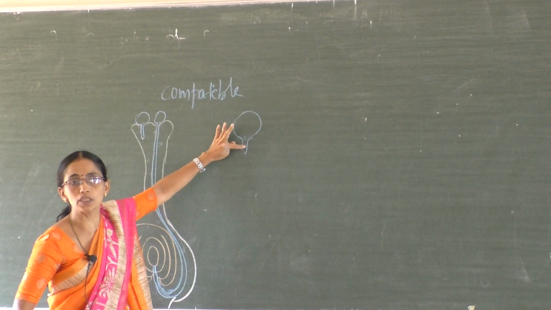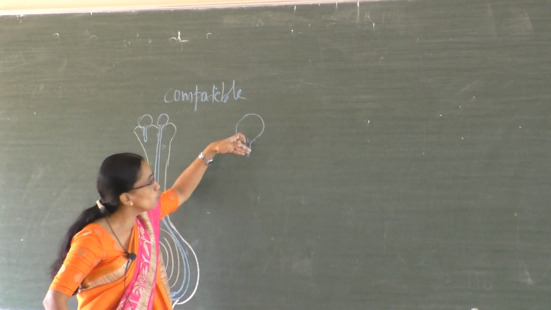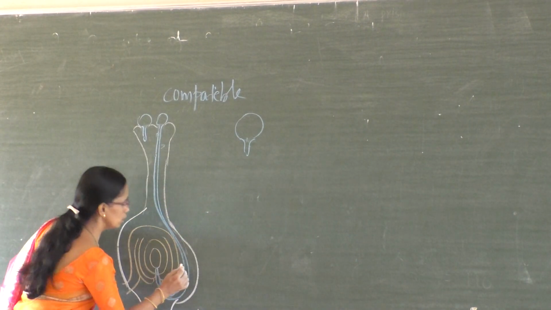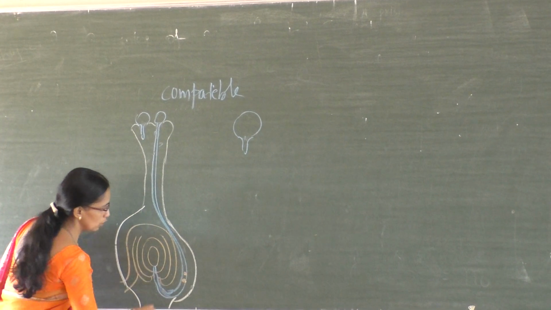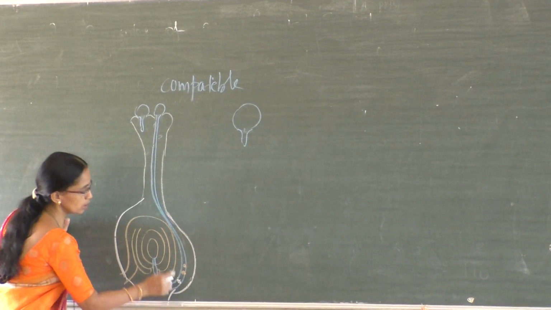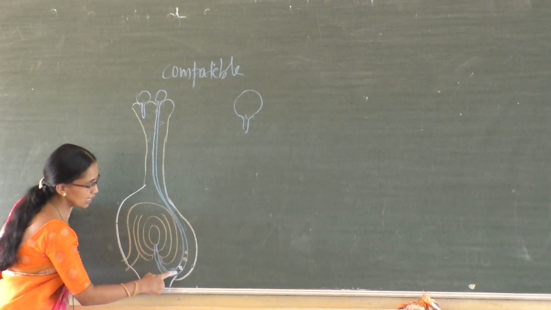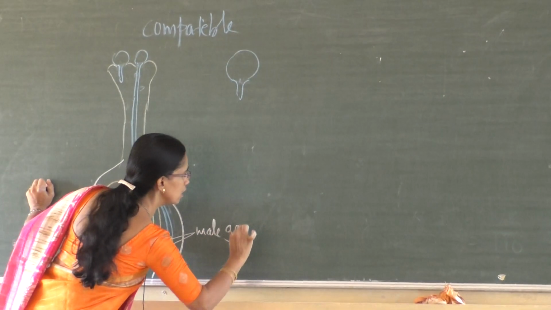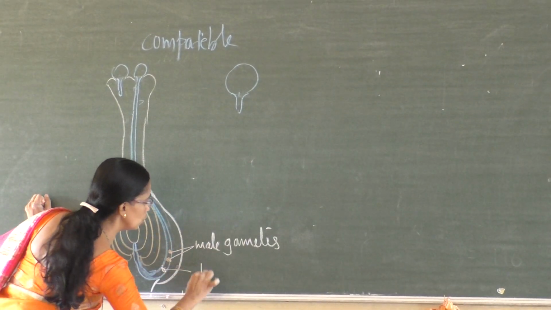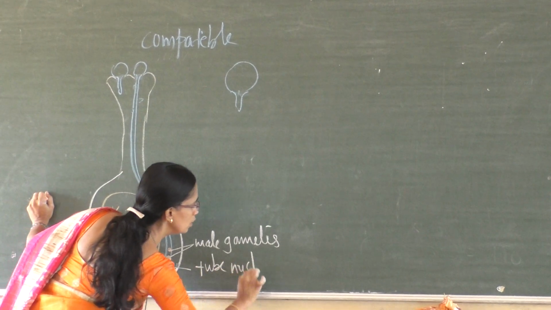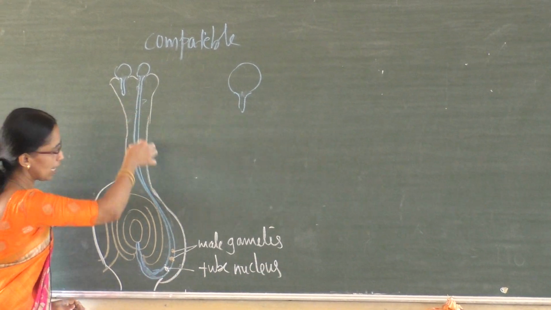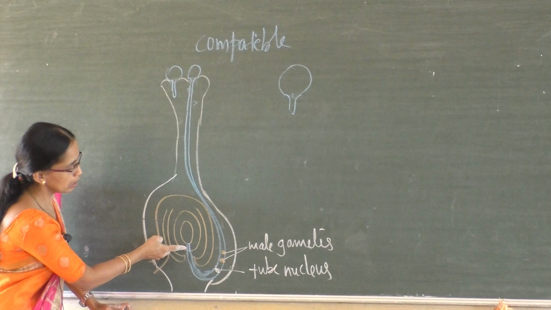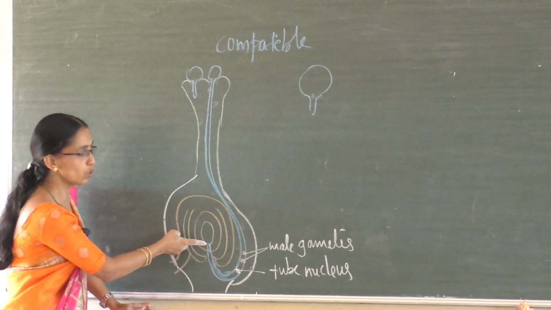The pollen tube comes out through the germ pore. The entire content moves into the tube. Now, this tube is with three nuclei. What are those? Two are the male gametes and one more is the tube nucleus. Such a pollen tube passes into the ovule, crosses the micropyle wall, nucellus and finally reaches the embryo sac.